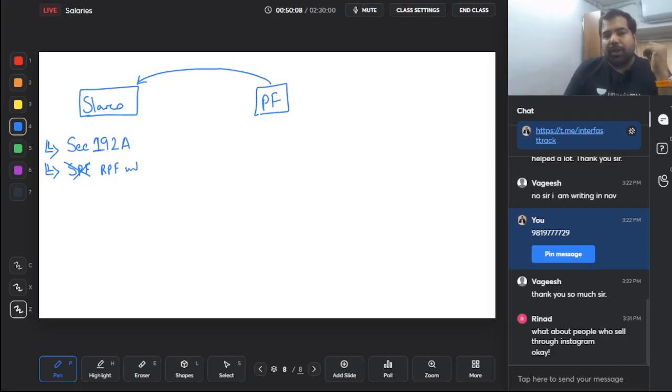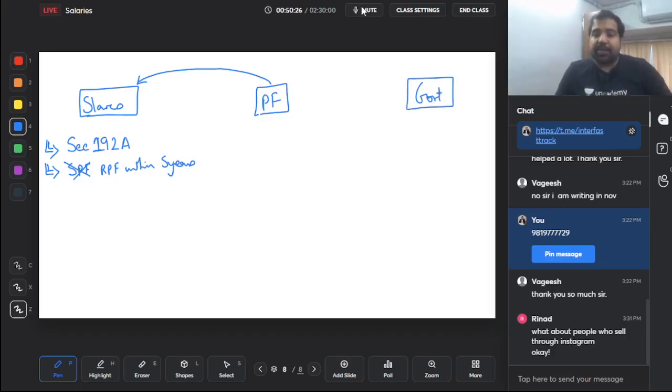So if you withdraw from the RPF within 5 years and you have not become unemployed because of a company shutdown or disease, etc., then the government says, listen, this is taxable. I repeat, after 5 years, no tax and hence no TDS. But within 5 years, if you withdraw, it is taxable, unless you are unemployed because the company has shut down or you become disabled, etc. So here, because you withdrew within 5 years, the government tells the PF authority, why don't you deduct TDS on this and pay me at the rate of 10%. PF authority says, okay, I will deduct and pay you.